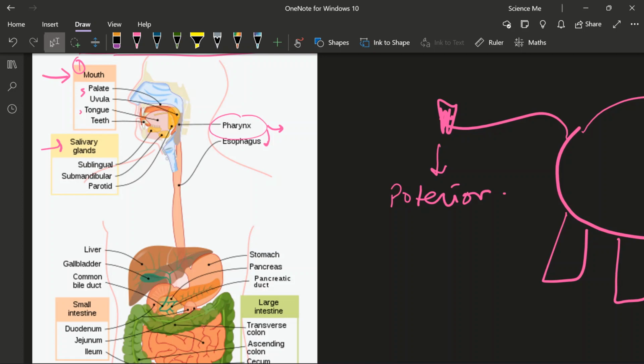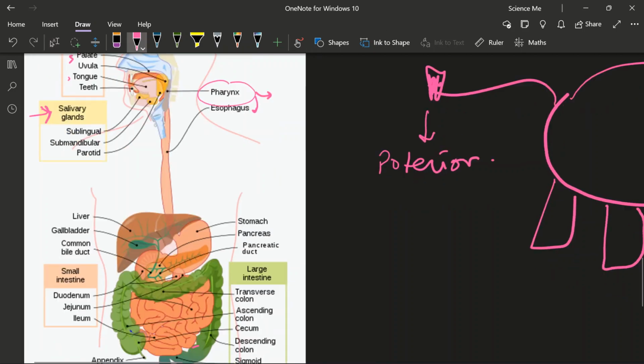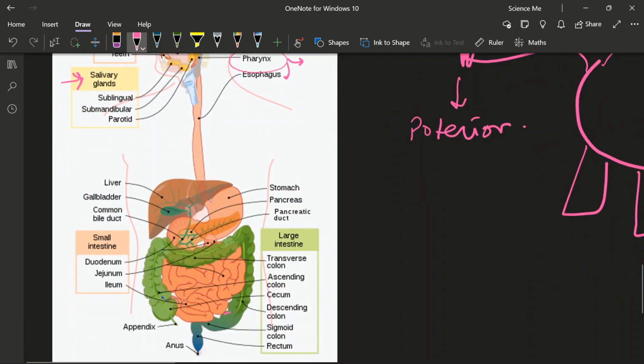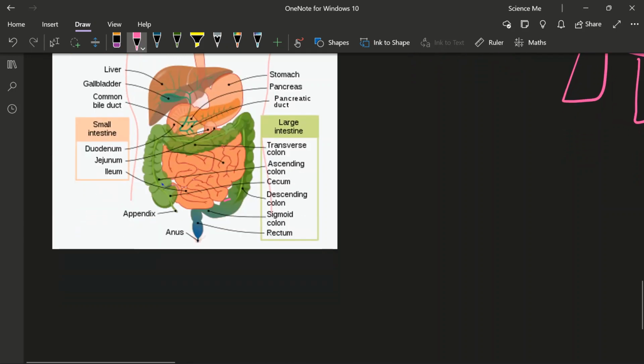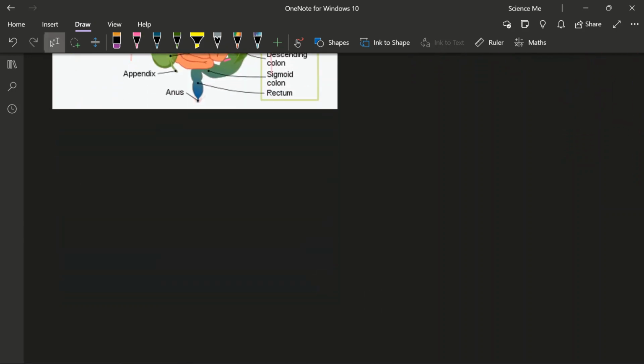Then pharynx, then esophagus. In mouth, you will also learn about 3 salivary glands, their secretions, their important glands, everything. Alright. So let us begin with the digestive system first part, which is of course our mouth.